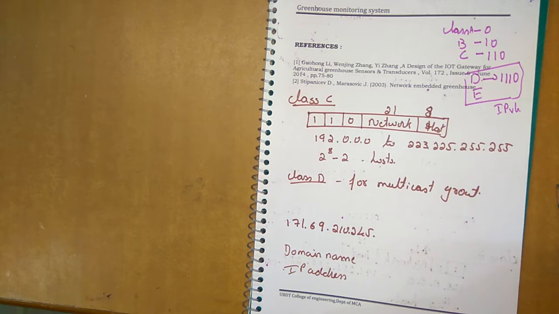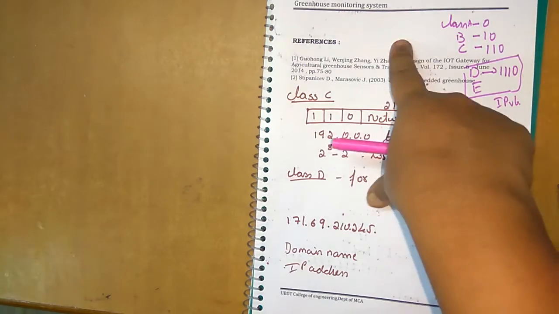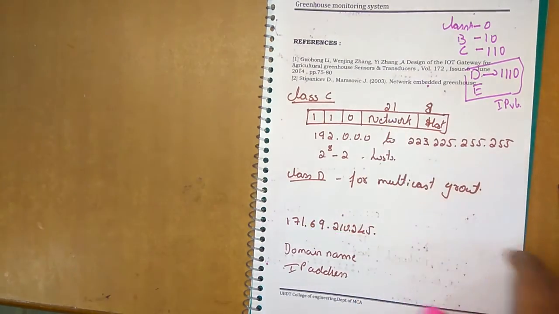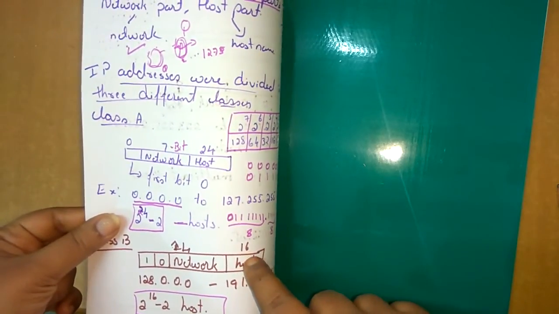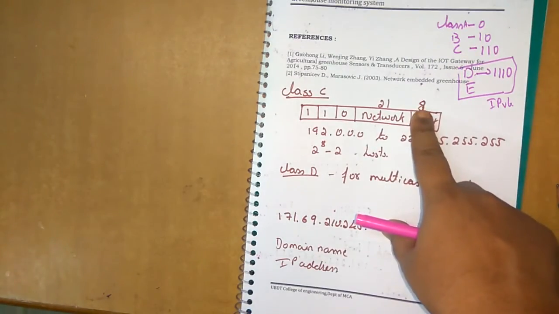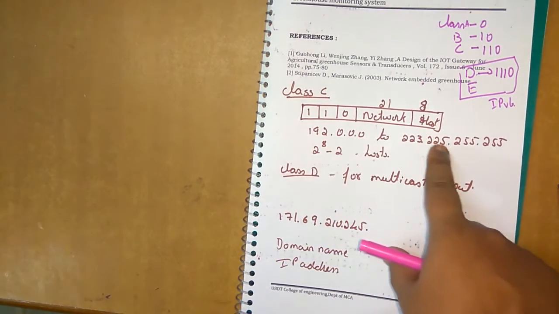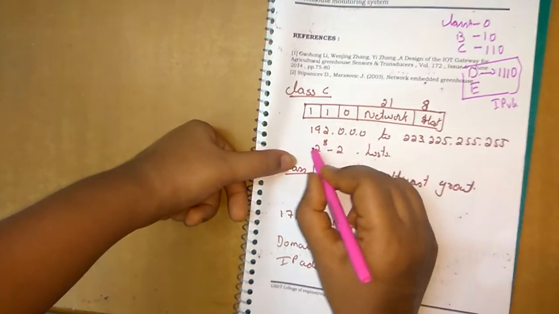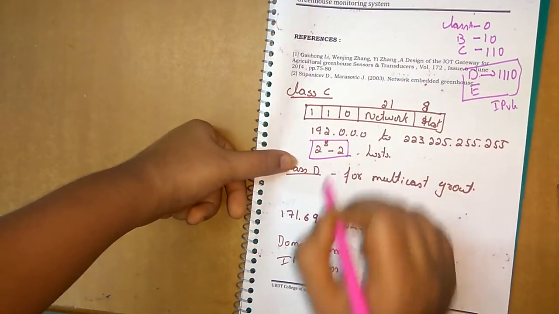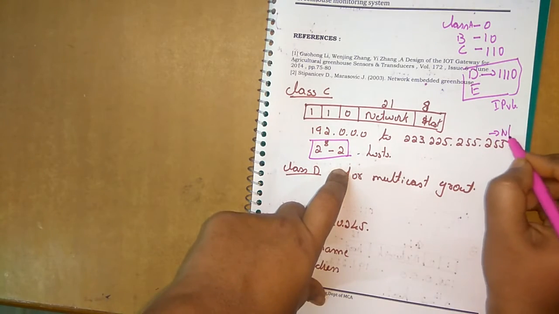The network bits are 7, 14, 21, and the host bits are decreasing: 24, 16, and 8. The host is decreasing and the network is increasing. Class C starts from 192, and the hosts it can cover are 2 to the power of 8 minus 2.